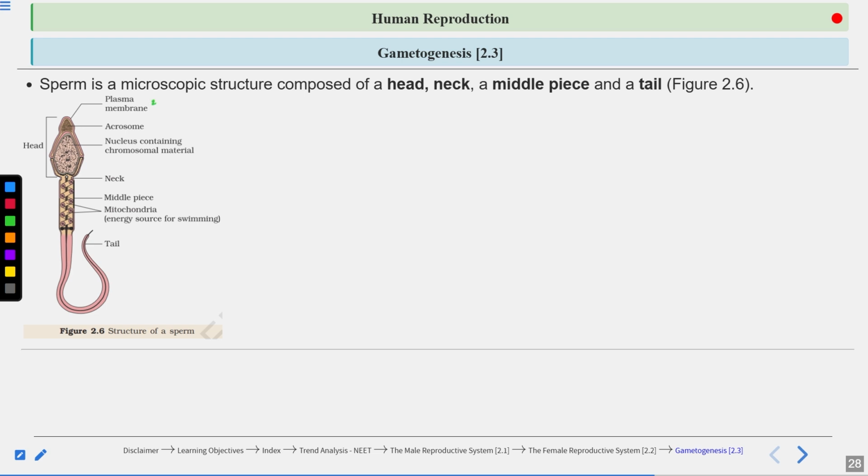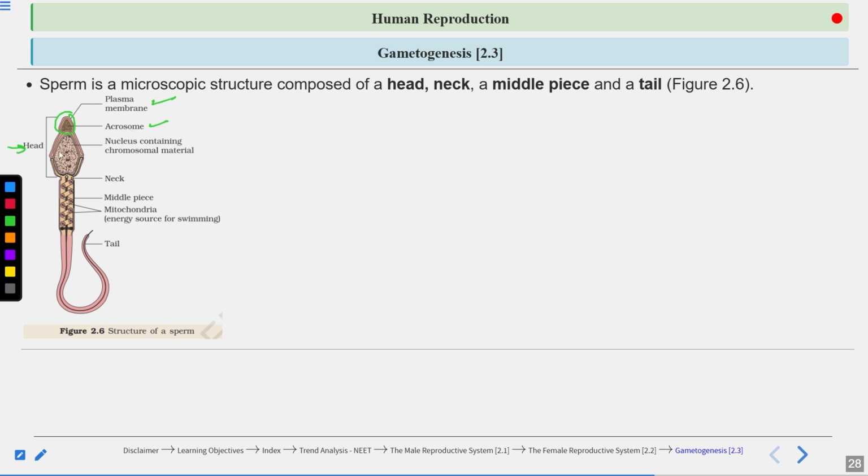Sperm is surrounded by the plasma membrane. It consists of a head. The anterior part of the sperm consists of the acrosome. Acrosome consists of enzymes like hyaluronidase and acrosin, which help to digest the membranes of the ovum and help in the penetration of the egg. It is helping in fertilization also, because after penetration, the nucleus of the sperm will fuse with the nucleus of the egg.